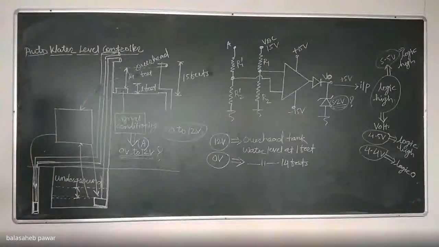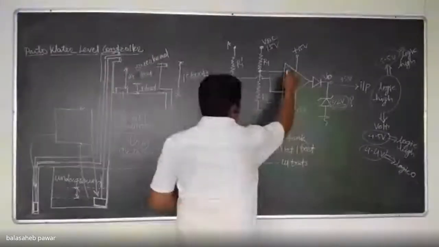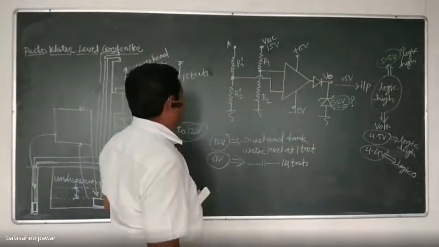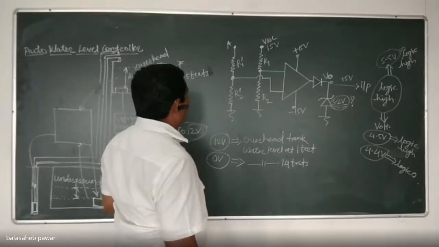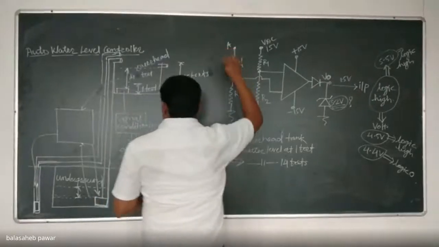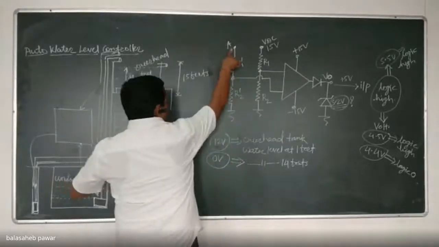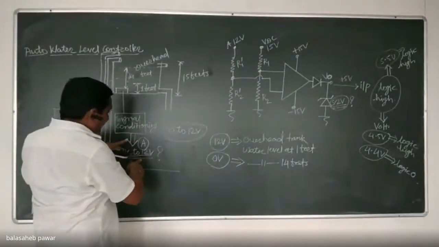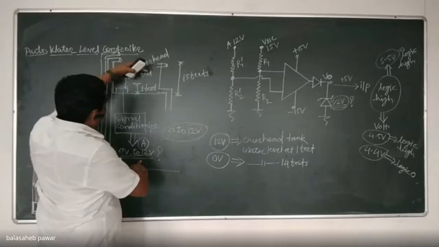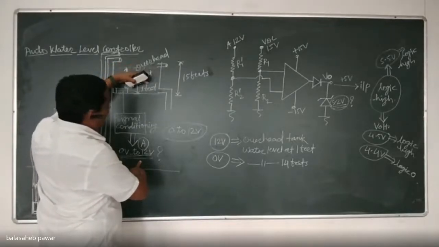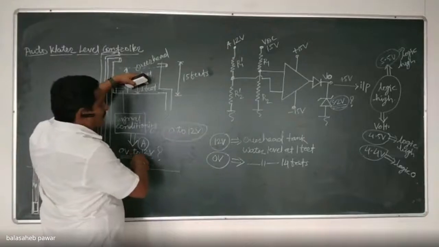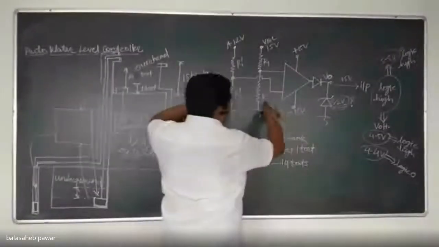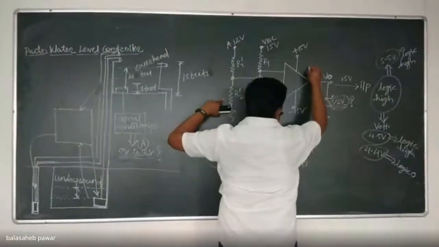Now the terminal selection, inverting and non-inverting: where the inverting should be and where the non-inverting should be. Correct? See, whenever this node voltage reaches 12 volts from the signal conditioning circuit, when the tank gets empty up to its discharge level, then its output will go to 12. That is what we are applying to this voltage divider. And then the output of this op-amp should be plus Vsat.